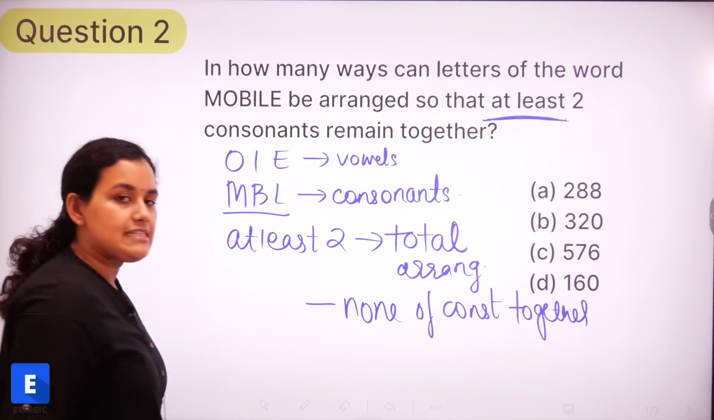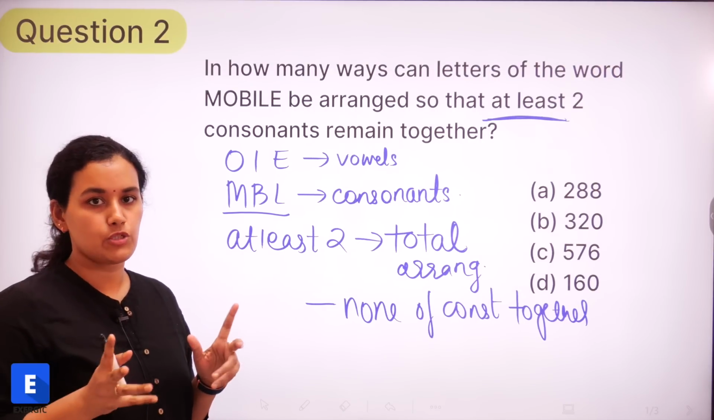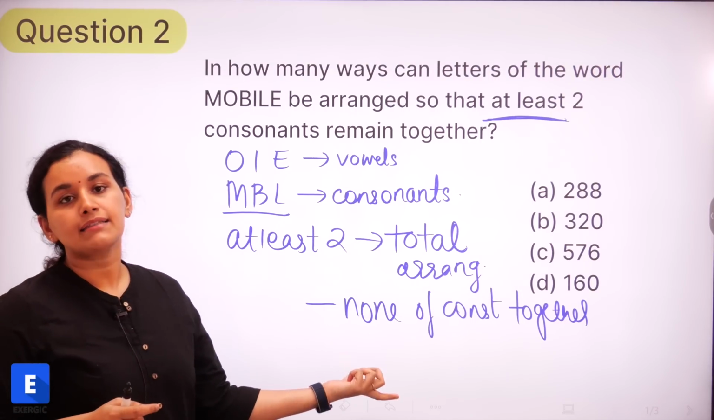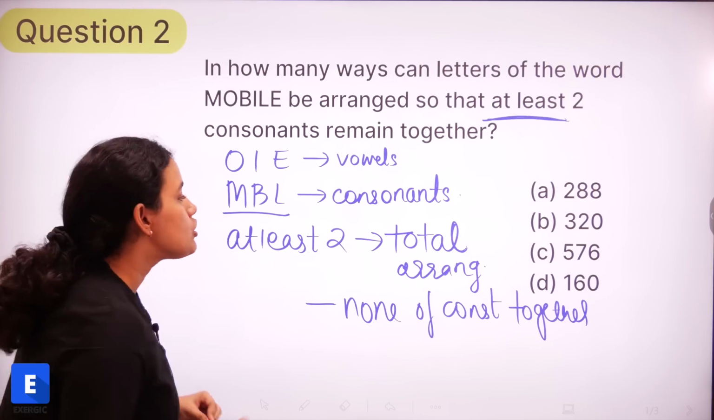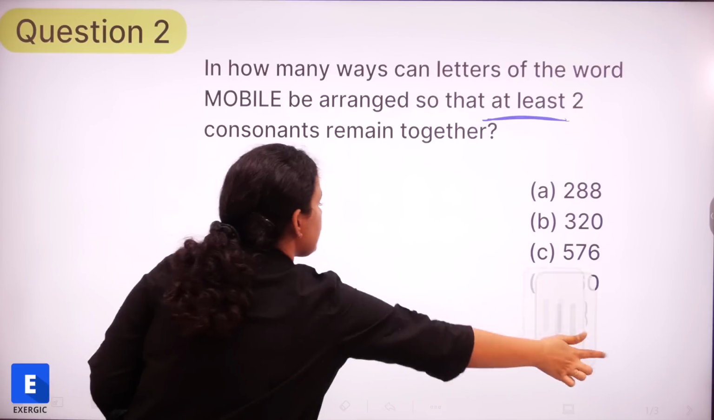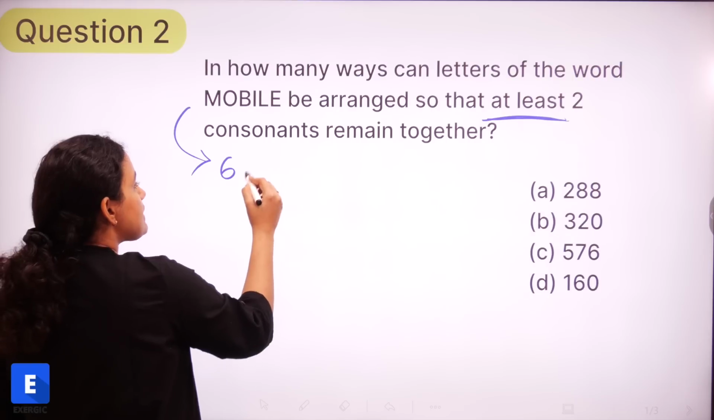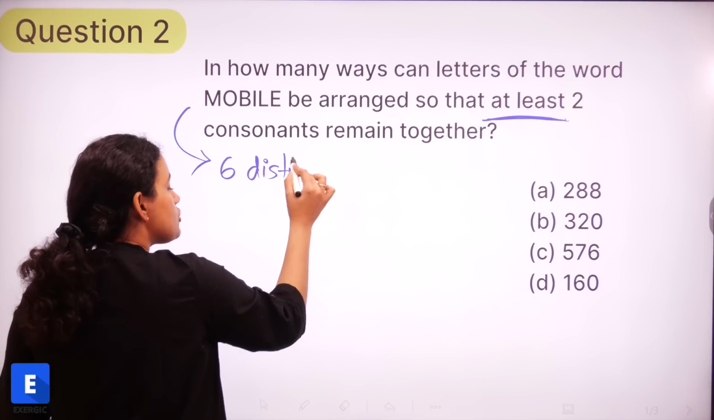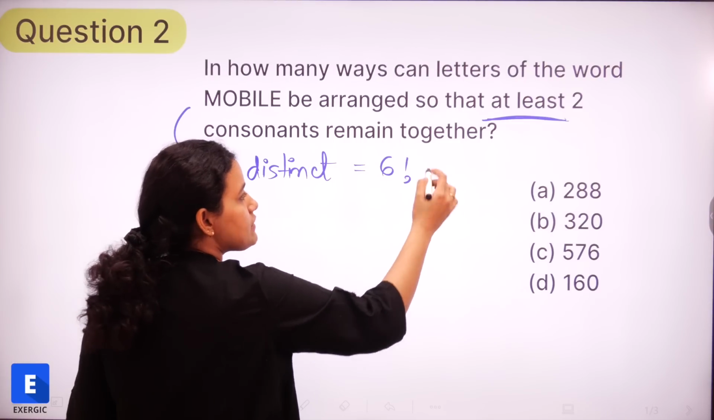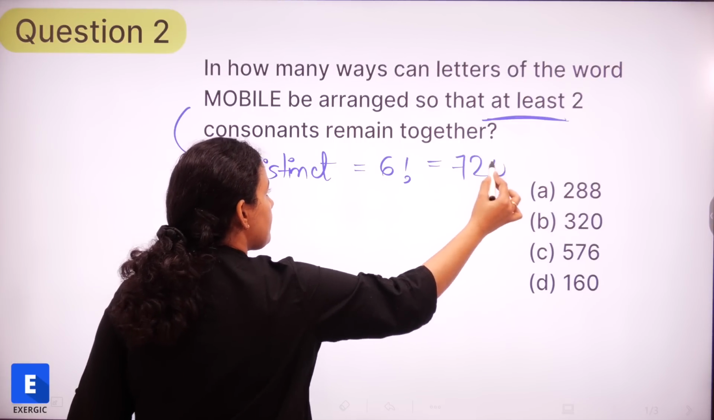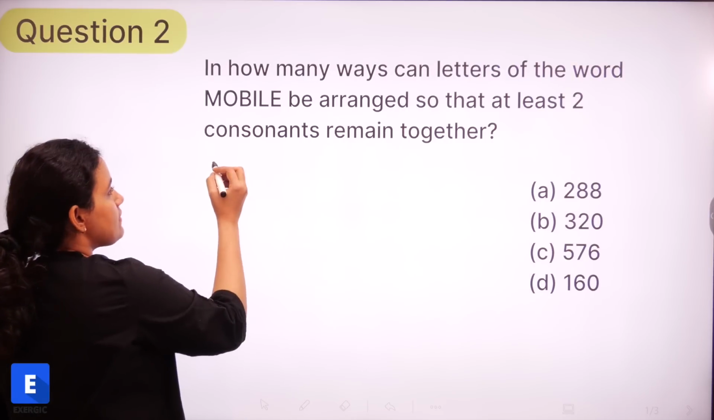Okay, so for at least type of questions, this approach is always going to be easier. We'll find out the total number of arrangements which are possible, and then we'll subtract the case where none of the consonants are together. So let's find out the total number of arrangements that are possible. That is pretty easy. We have got 6 alphabets, and the 6 alphabets are all distinct. So the number of ways in which they can arrange among themselves is simply going to be 6 factorial, which is nothing but 720.